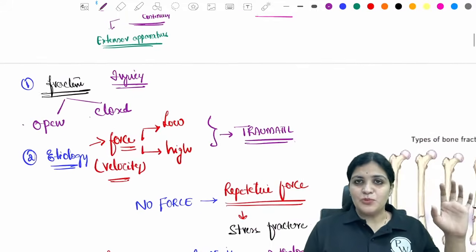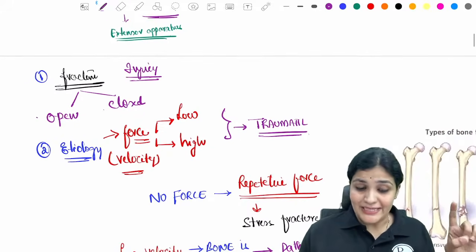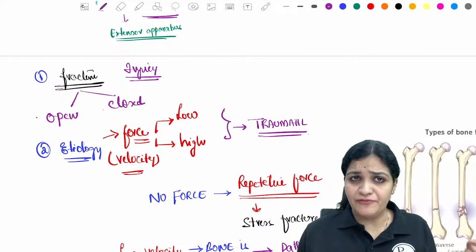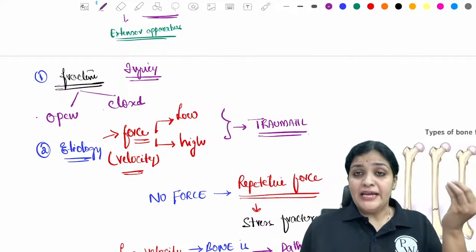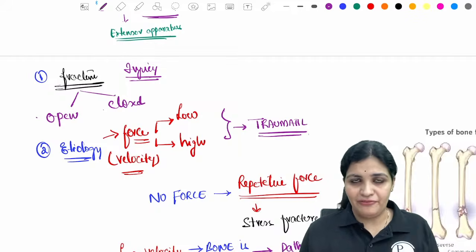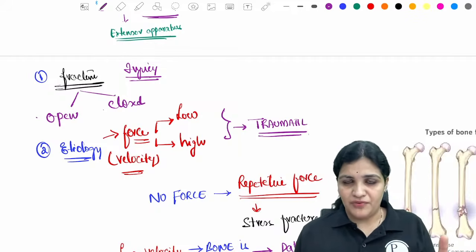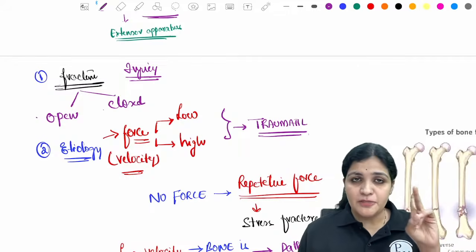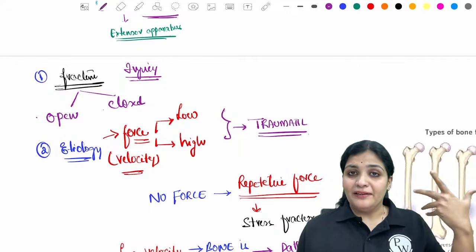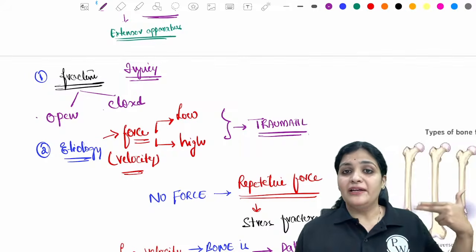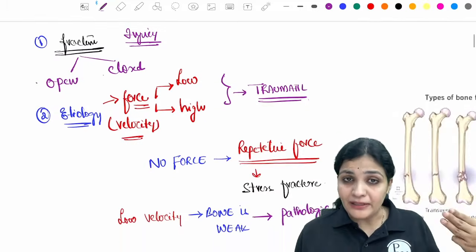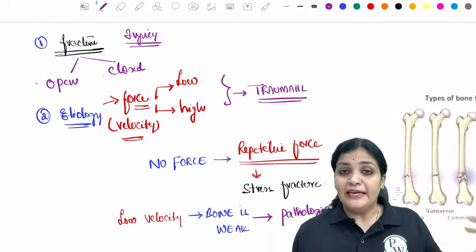As soon as the patient enters, you will see whether the injury is open or closed. So you will see the wound. If the wound is there above the fracture, it is called an open fracture. If it is completely closed, so there is no wound on the fracture, it is called a closed fracture. The second classification is based on the etiology. Whether this was a traumatic fracture, a repetitive fracture, or a low velocity fracture, but even then the fracture has occurred, then you have to see the bone.